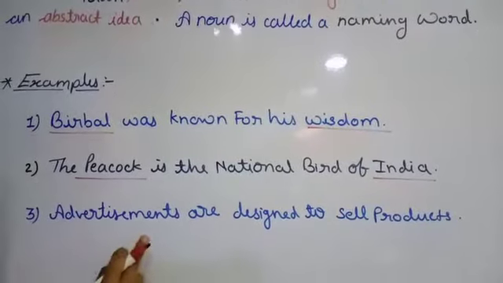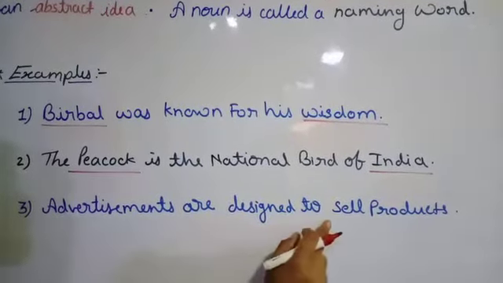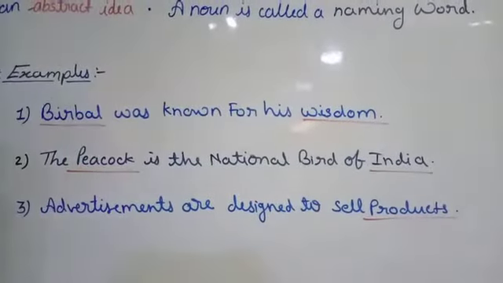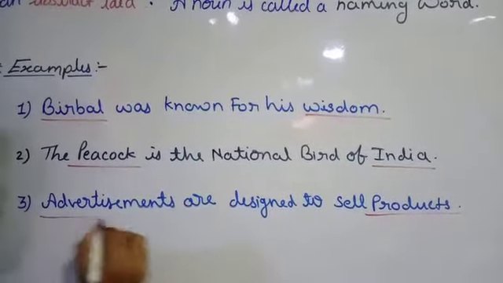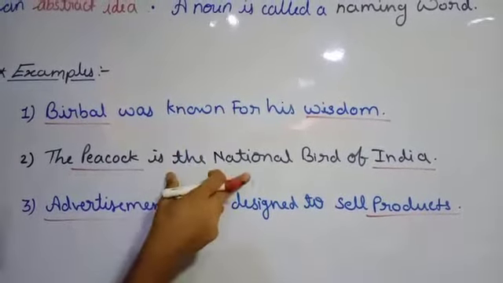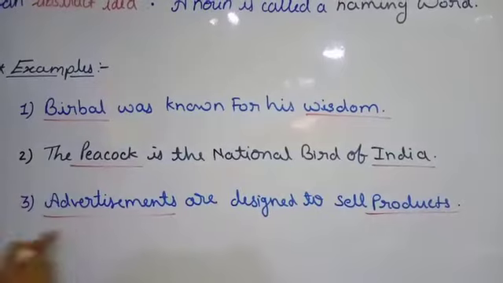Next, advertisements and products: products means we are talking about a few products, and advertisements also come under things. So these are the two naming words in each of these three examples.